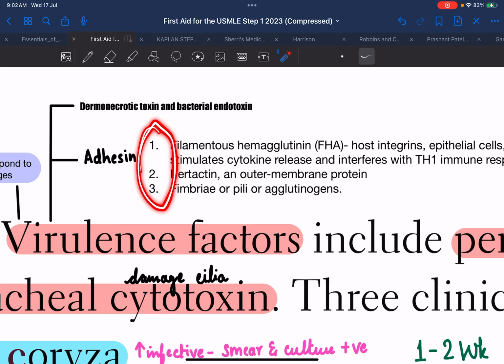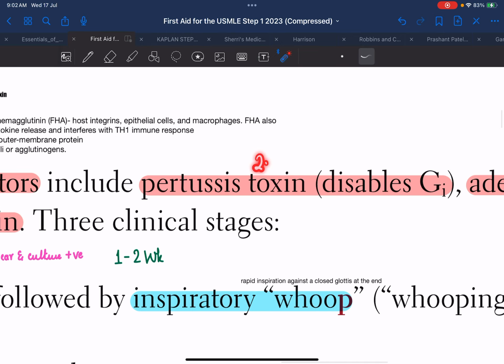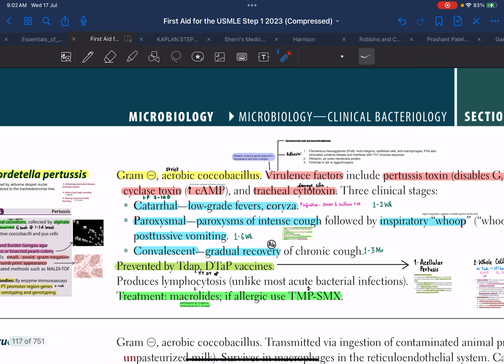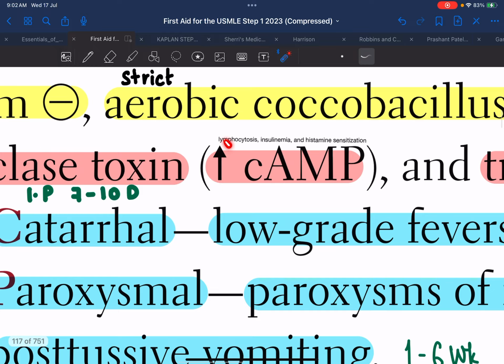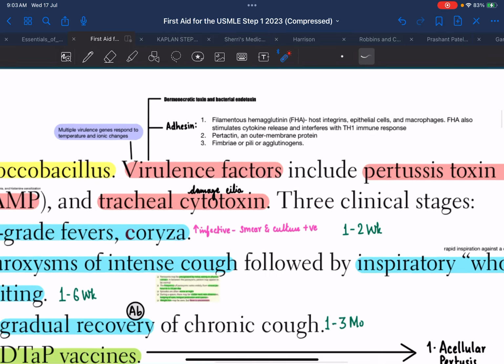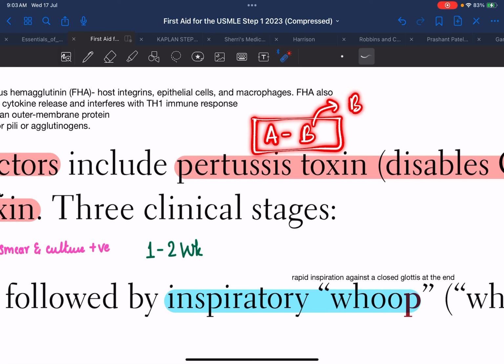So these are the adhesins of Bordetella pertussis. Next are the pertussis toxin and the adenylate cyclase toxin. Both of these increase cAMP levels within the host cells, which causes lymphocytosis, insulinemia, as well as histamine sensitization. One thing to be mentioned here is that pertussis toxin is similar to the cholera toxin. That means it has an A and B subunit type of mechanism, meaning there are binding subunits and enzymatic subunits.